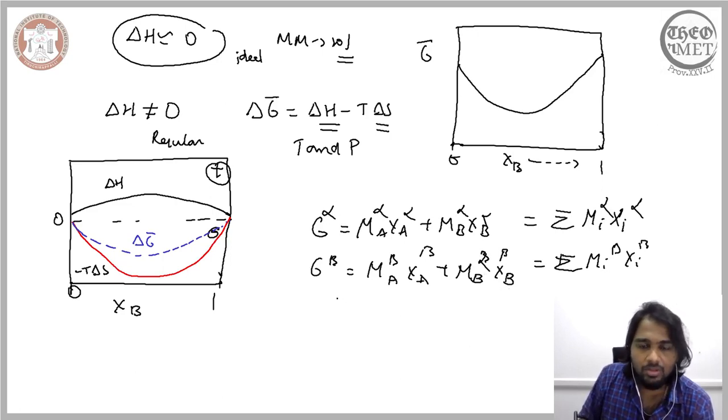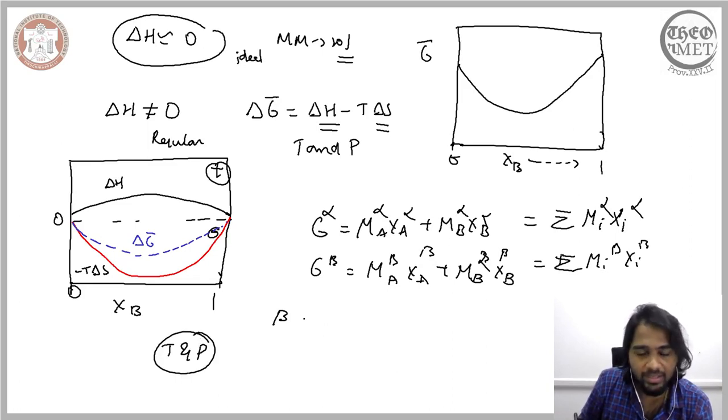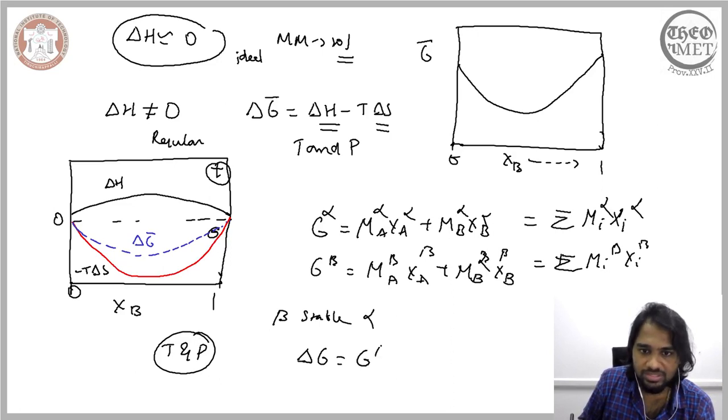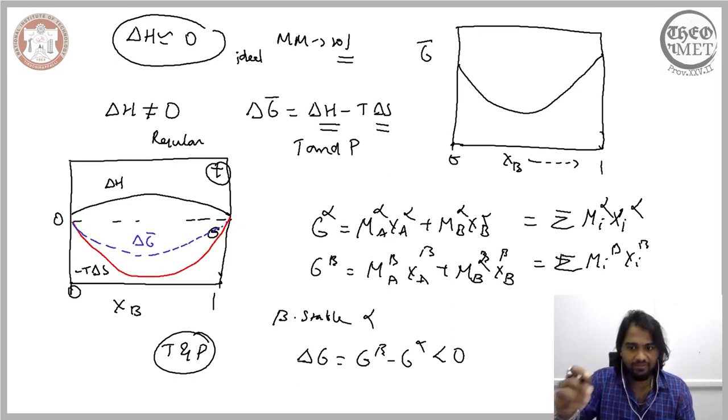Now, when we say that beta is more stable at a given combination of temperature and pressure, beta is more stable than alpha, then it means delta G, that is G beta minus G alpha, is less than 0. Only when this condition is satisfied, you have the beta being more stable than alpha.